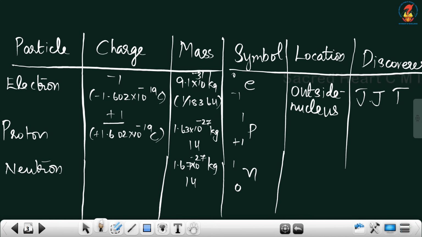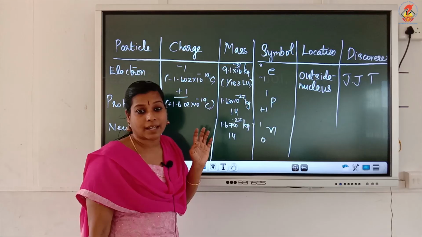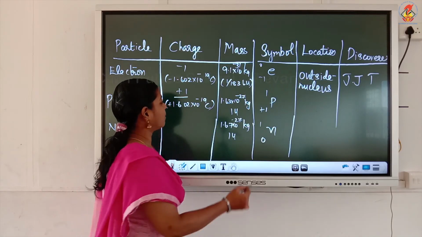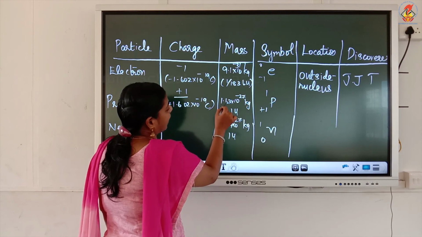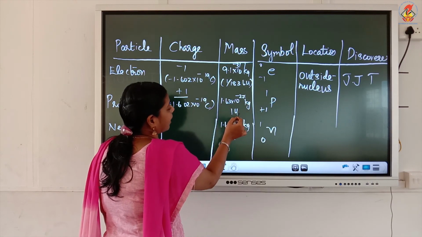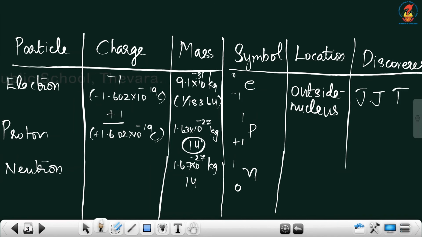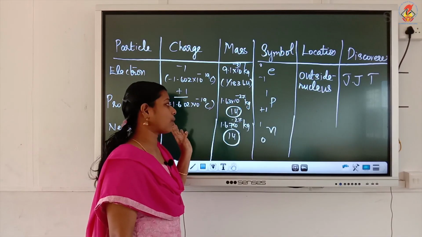The electron will have very small mass, but the majority of the mass of the atom is because of the presence of these protons and neutrons inside the nucleus. And this is 1.63 into 10 raised to minus 27 kilogram. For easy calculation we are taking it as 1 U, and for the neutron we are taking it as again 1 U. The total mass will be the sum of protons plus the sum of neutrons.